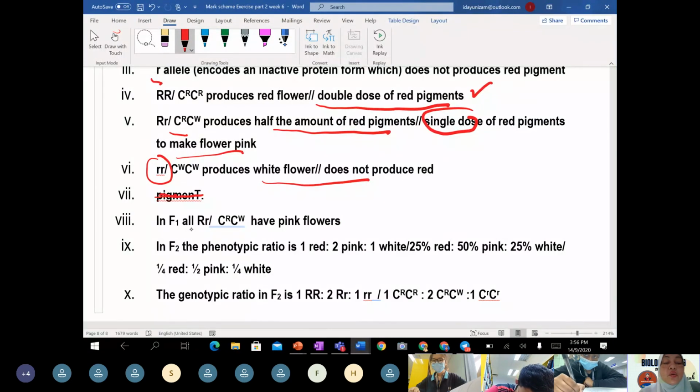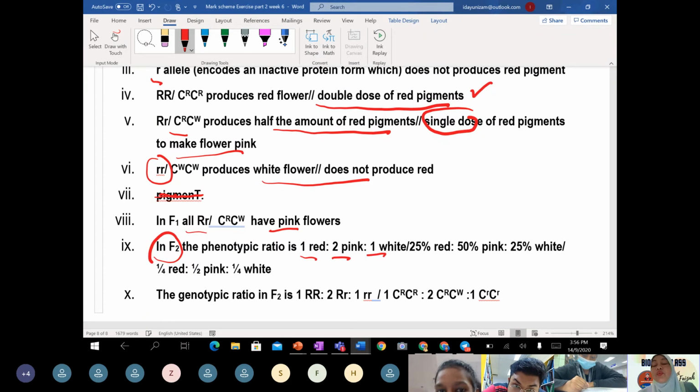So in F1, why are all of them pink? Why pink, class? Because of the failure of the red allele to fully express when it exists in heterozygous. So the result, after selfing, the F2 offspring will show one red, two pink, one white. This is a ratio, class.